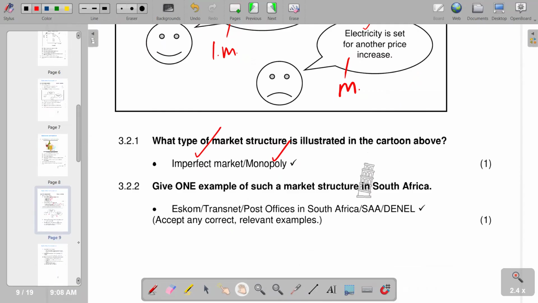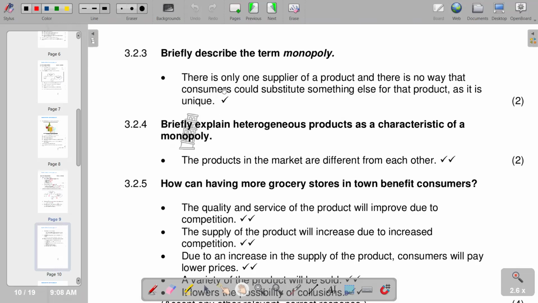The next question reads, briefly describe the term monopoly. On monopoly, we are saying we only have one firm that is producing or selling that product. There is only one supplier of a product, and there is no way that consumers could substitute something else for that product, as it is unique. So consumers cannot go to alternative outlets to buy that product because we only have one supplier. So that's the typical explanation on a monopoly.